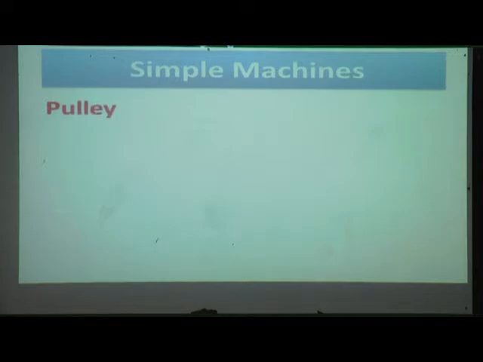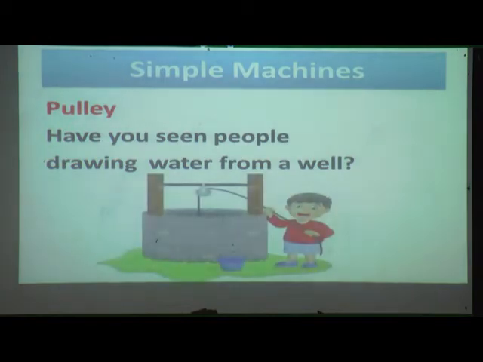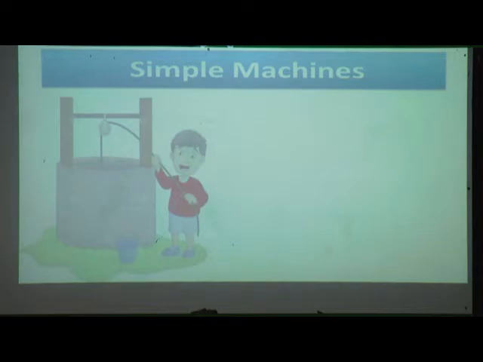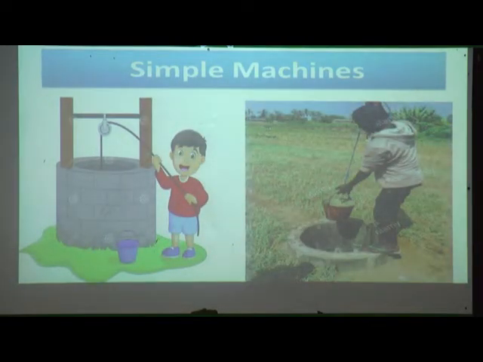Now we will see about pulley. Have you seen people drawing water from a well? Yes, you have seen. Now compare these two pictures. What are the differences between them?